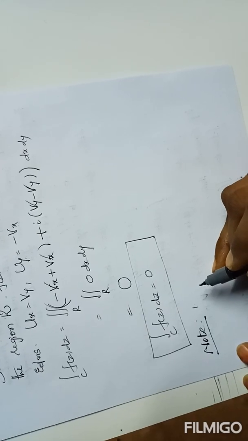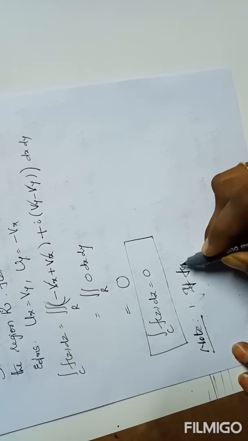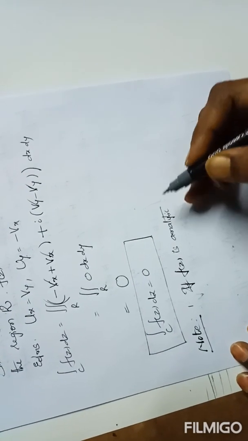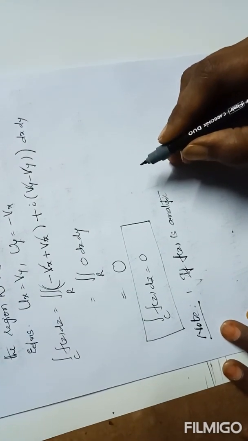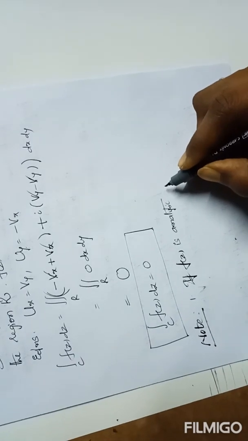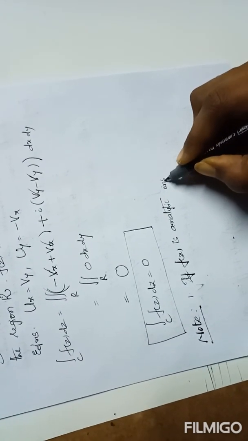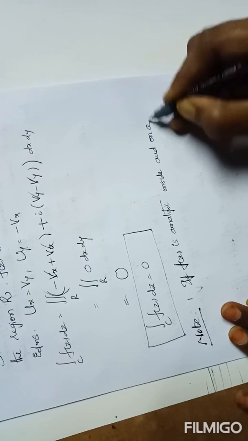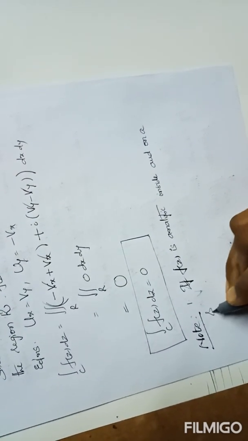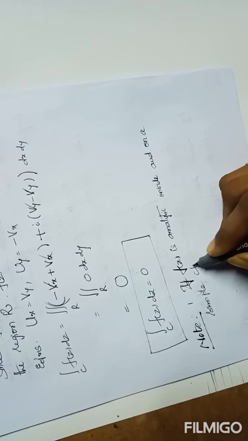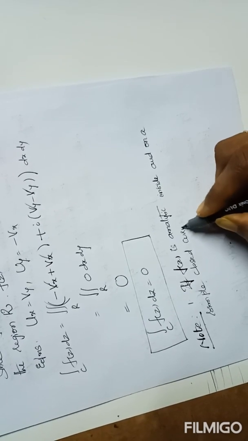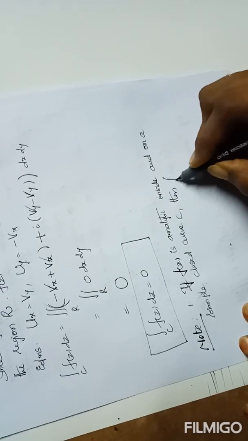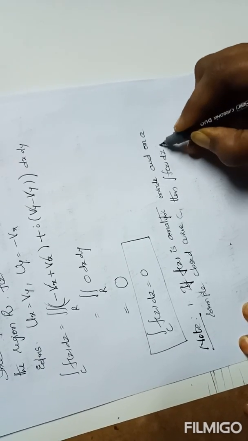Note point: if f of z is analytic and single valued, analytic inside and on a simple closed curve C, then integral over C of f of z dz equals 0.